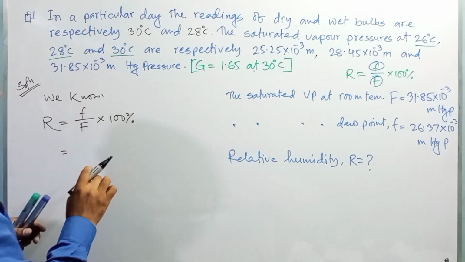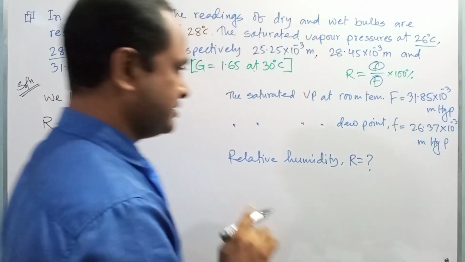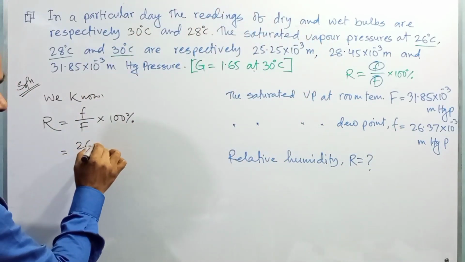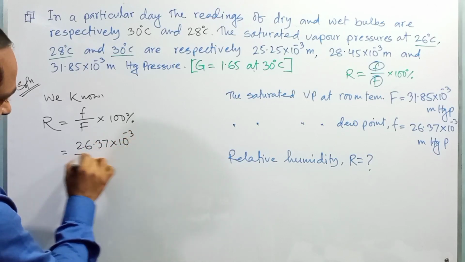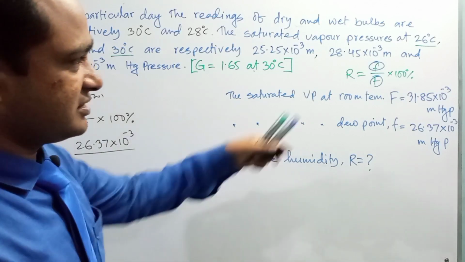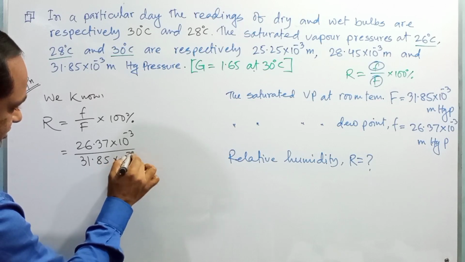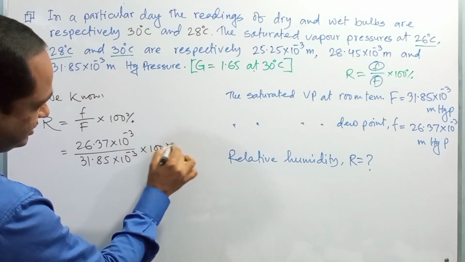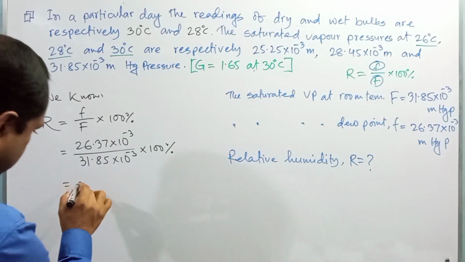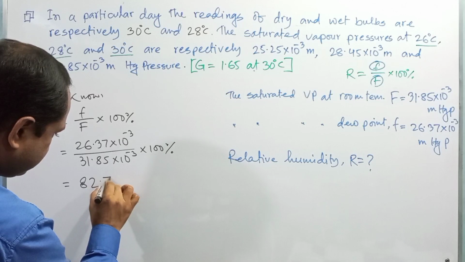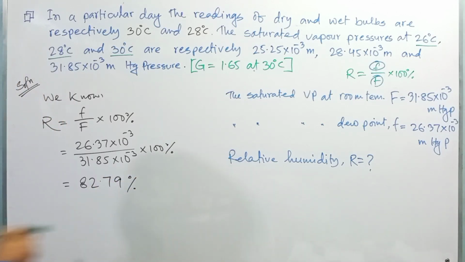Here small f, that is saturated vapor pressure at dew point, is 26.37 into 10 to the power minus 3 meter mercury pressure, and that at room temperature is 31.85 into 10 to the power minus 3 meter mercury pressure. So after the calculation you will get 82.79%. Right?